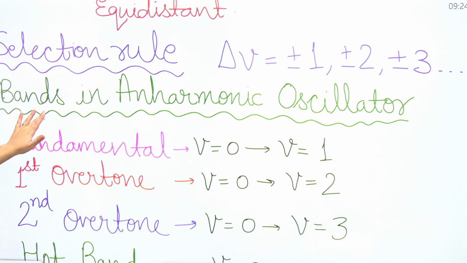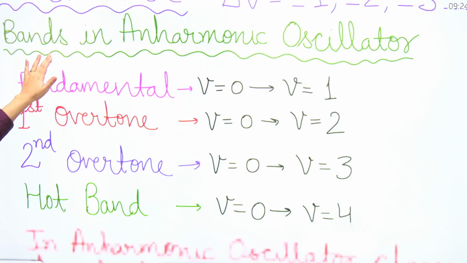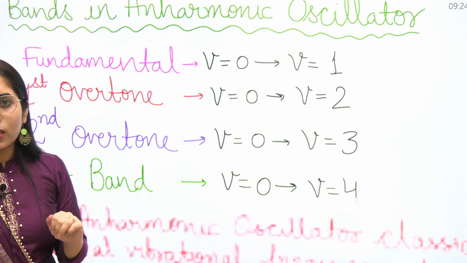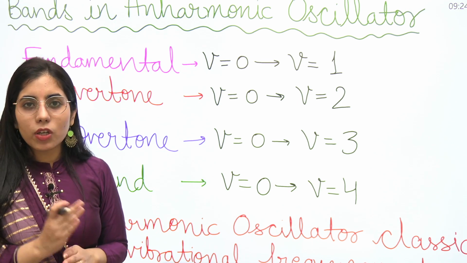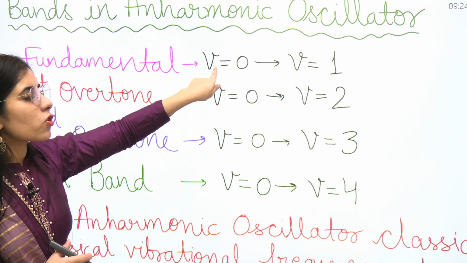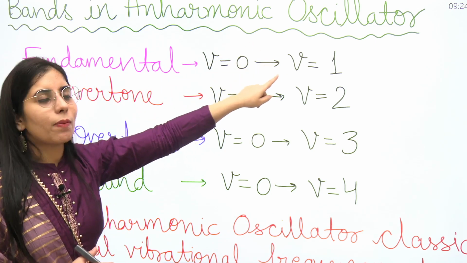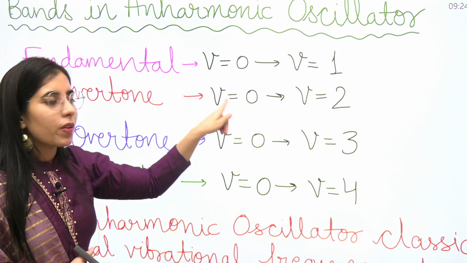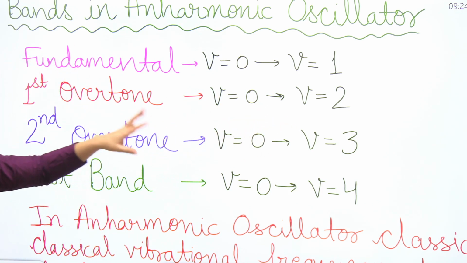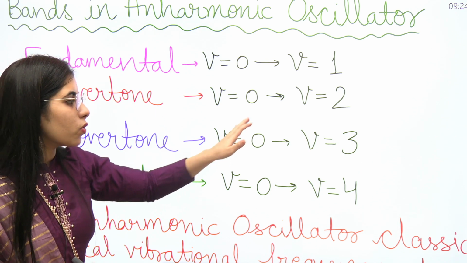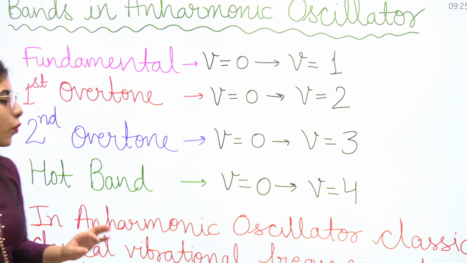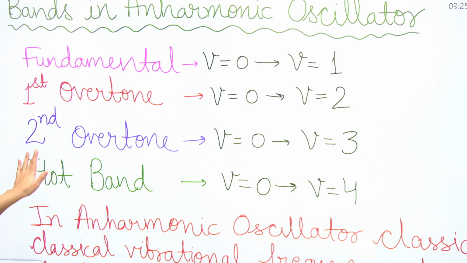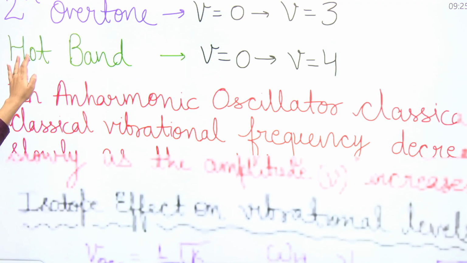Next point, the bands which we will observe in the anharmonic oscillator are the fundamental band, first overtone band, second overtone band and hot band. So from which transition are you going to observe each consecutive band? Let's have a look at that. When the transition from V equal to 0 to V equal to 1 takes place, you will get the fundamental band. V equal to 0 to V equal to 2 is the first overtone band. V equal to 0 to V equal to 3, second overtone band. V equal to 0 to V equal to 4, hot band. That's how you are going to observe the different bands in the anharmonic oscillator case.